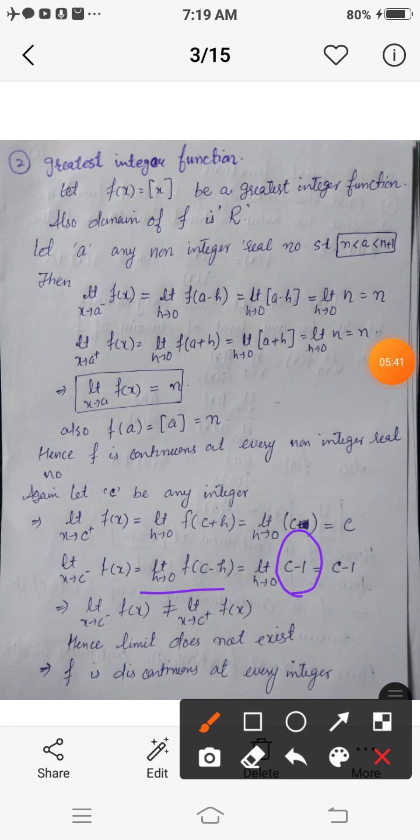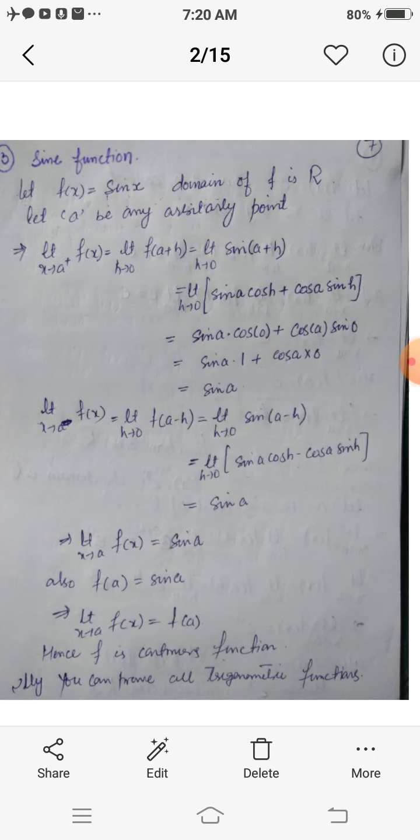Hence from this, clearly the limit does not exist at point c, which implies that f is discontinuous at this integer, hence at each and every integer. So we can simply say that this greatest integer function is discontinuous at integral values, that is, at integers it is discontinuous, while at non-integral values, that is non-integer real numbers, this function is continuous.